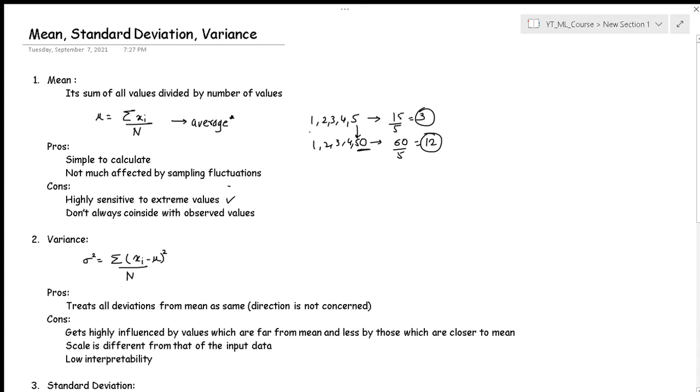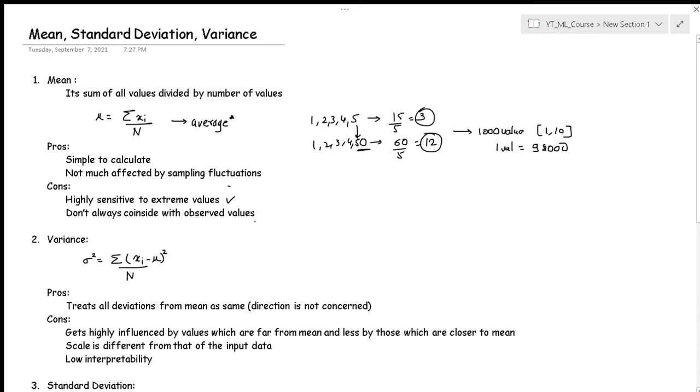Now this was a very small example of just 5 values. Imagine that you have, suppose, 1000 values, and all are in the range from 1 to 10 except one value which is equivalent to, say, 98,000. Now this will kill the mean so badly that we wouldn't be able to guess what the actual numbers in the data set were. So this is a very tough problem which we have to face when we are using the mean.